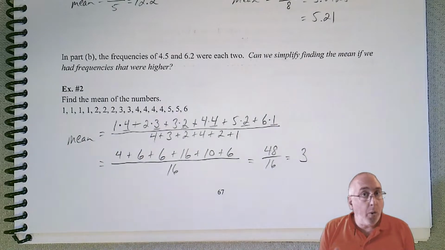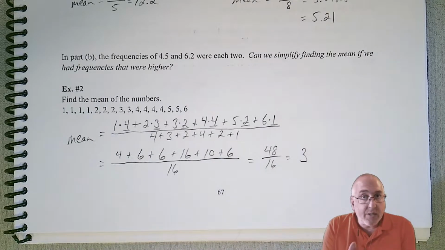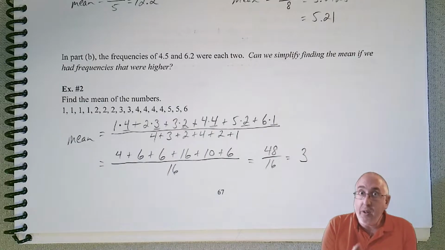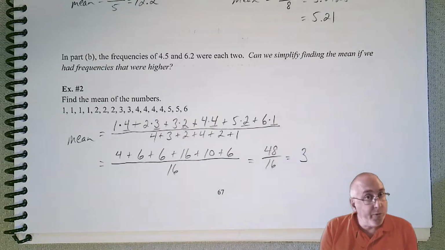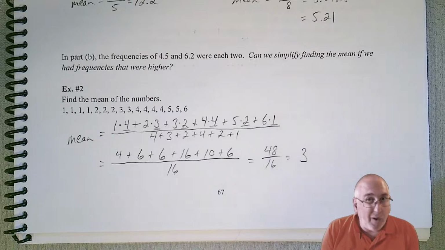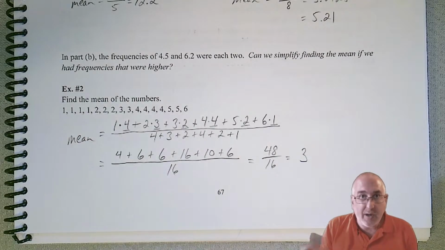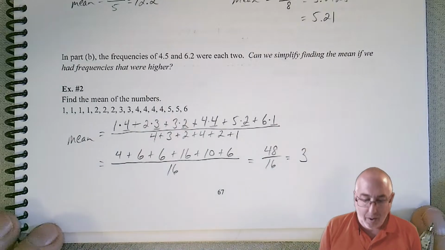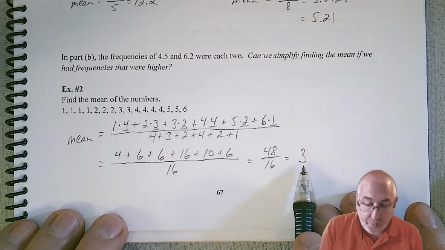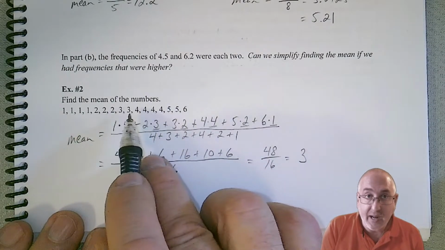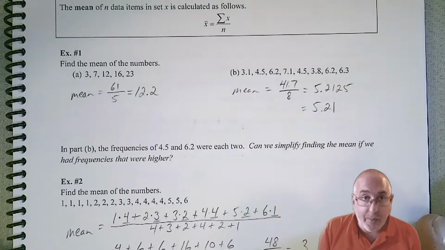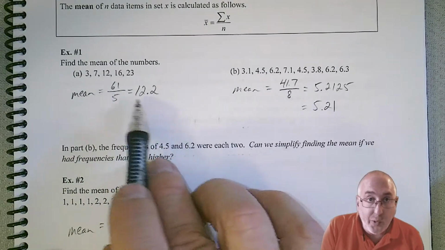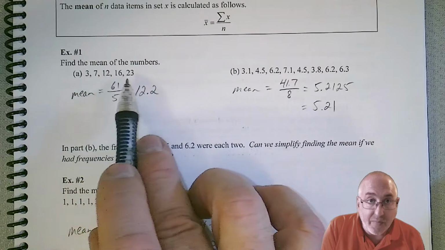Now remember, the whole point of finding the mean is that your answer should be somewhere in the middle of your data. So if you're doing something wrong, if you're dividing by the wrong number and you get a weird answer and it's not in the middle, then you better go back and see what you did wrong. So in this case though, 3 does look like it's in the middle of this data set.